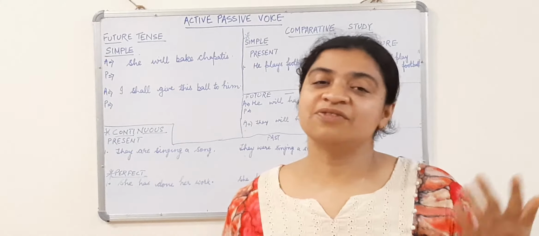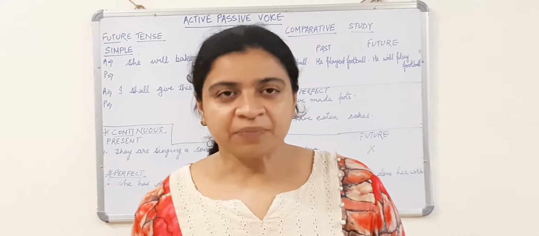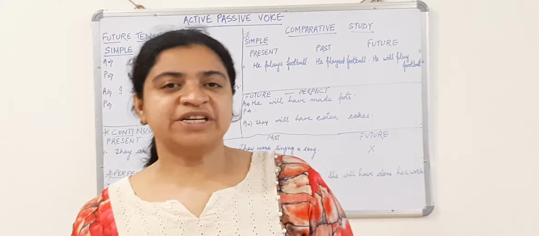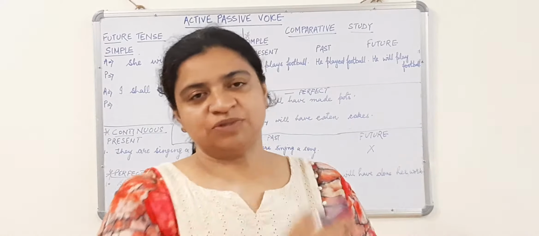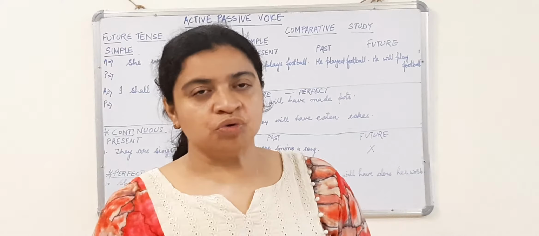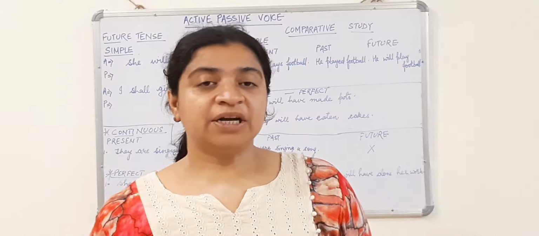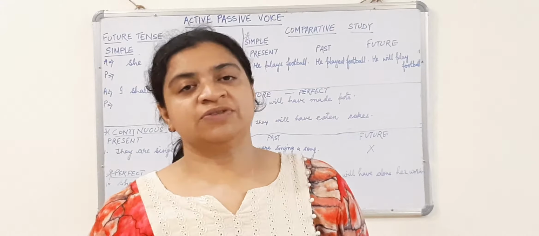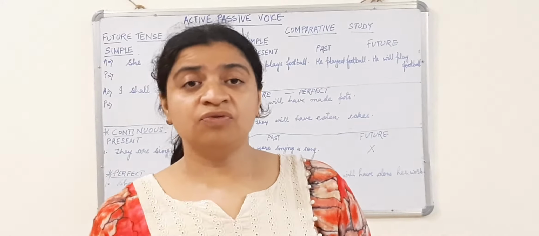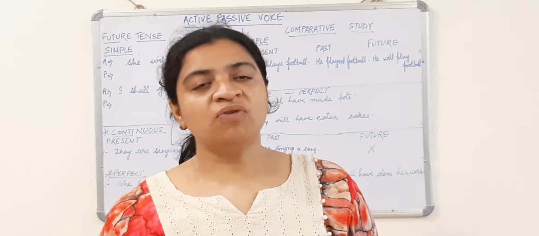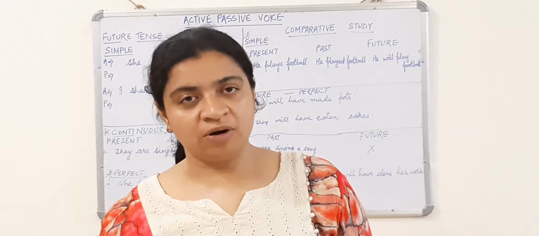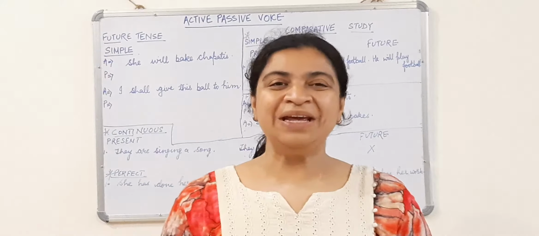Before starting, let us revise our rules. First rule: our subject will take the place of the object and the object will come in place of the subject. Second rule: whether the verb is in V1, V2 or V3 form, in passive voice we always use the V3 form of the verb along with the other be forms of verb.